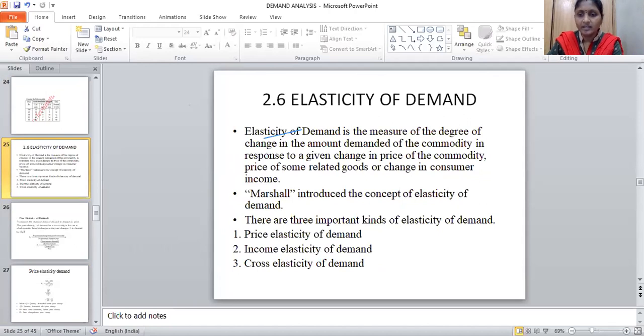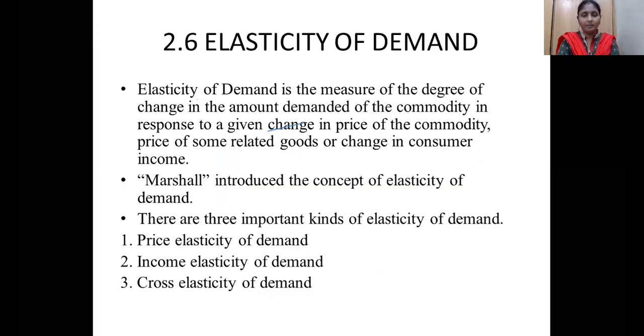So we have started the discussion of elasticity of demand. Generally we know that elasticity is a physical property of a material. In material science or in physics we study the property of elasticity. Suppose you apply stress on a particular material, how is it going to be affected?